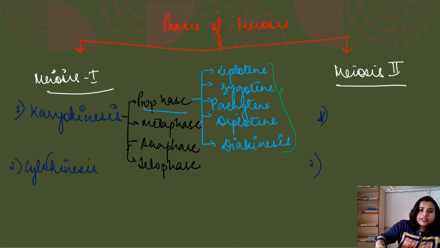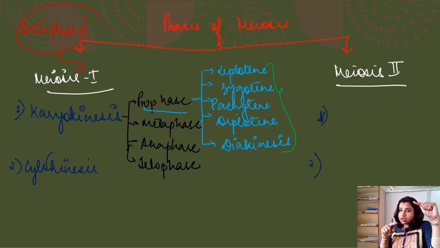And here the cell which has already crossed interphase, that is the G1, S, G2 phase, will enter into meiosis 1. The cell should not undergo a new interphase. The cells which are done with interphase will enter into the meiotic division, and they will switch to meiosis 1 and meiosis 2, right? Next class we will be discussing all these stages in detail.